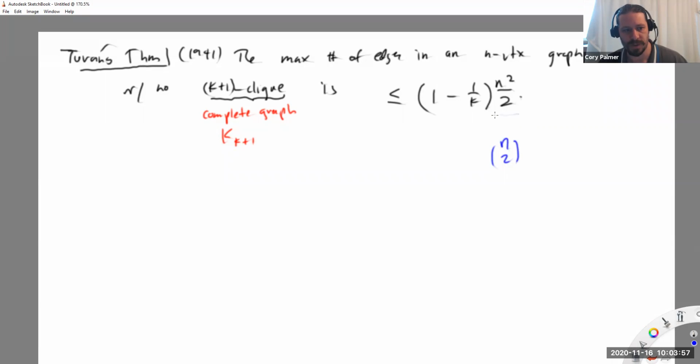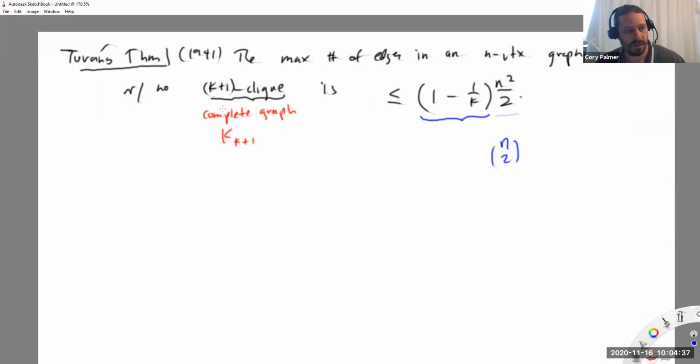But what I want you to think about is that n squared over 2 is approximately the most edges you can have in an n vertex graph, with no restrictions. If you just put down all the edges, you have about n choose 2 many edges possible. Actually, you can rewrite this bound with an n choose 2 there instead. We just have to do some tweaks later on. And then we have this multiplicative factor in front of it that says, well, the maximum isn't n choose 2 because we've made a restriction that there's no k plus 1 clique. And what does that restriction do? Well, of the total, like 100% of the edges, it subtracts off 1 over k proportion of the total edges.